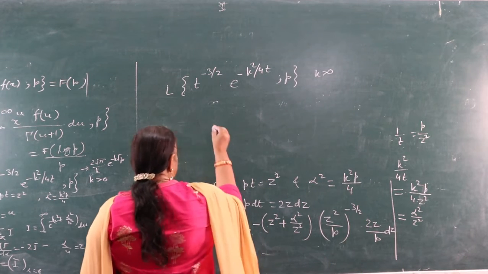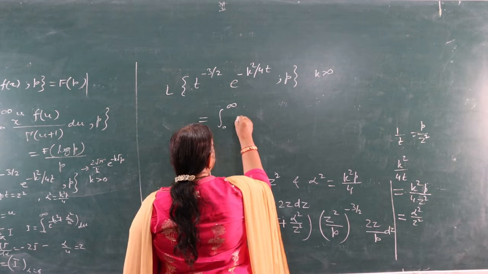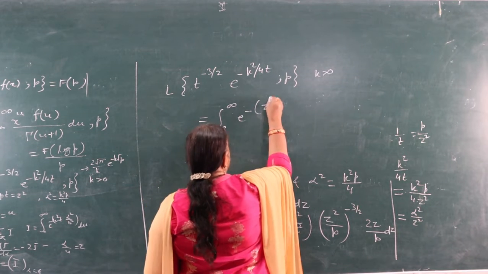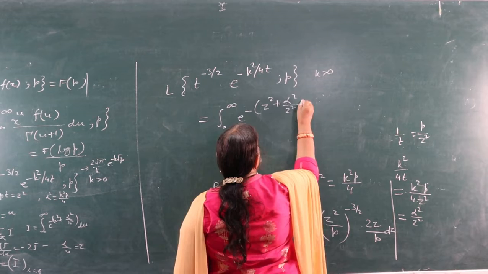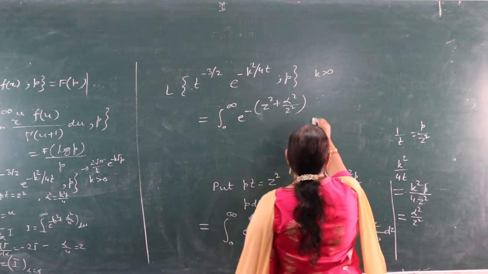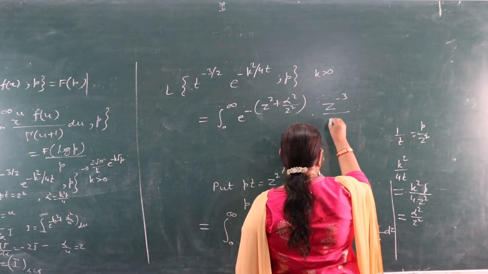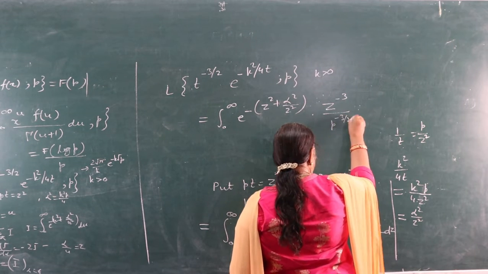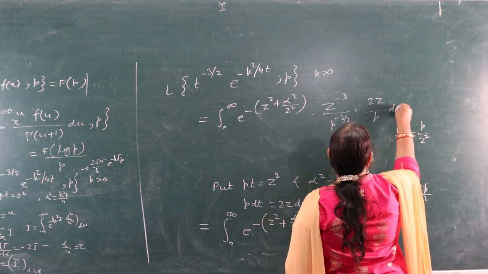Simplifying, we get this is equal to the integral from 0 to infinity of e raised to power minus (z square plus alpha square by z square) into z raised to power minus 3 upon p raised to power minus 3/2 into 2z by p dz.